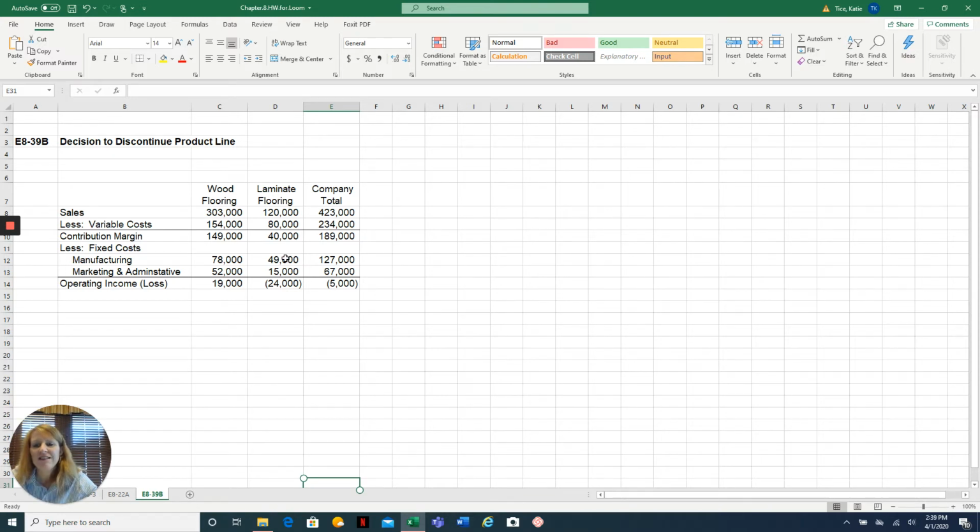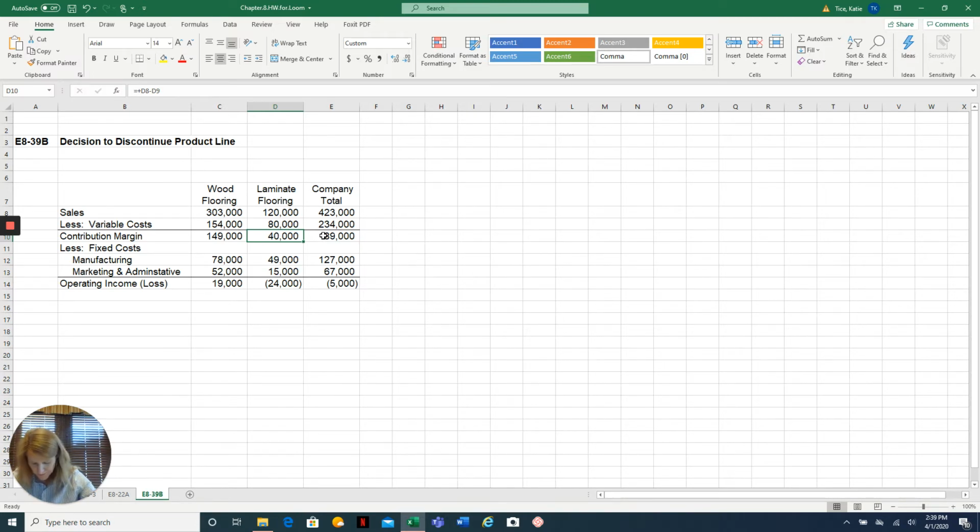What that means is if we stopped selling laminate flooring, we still would have these costs, which probably relate to things like depreciation at the store, salaries, insurance, property taxes. We still would have those costs, but we would have lost the $40,000 of positive contribution margin that the laminate flooring line is